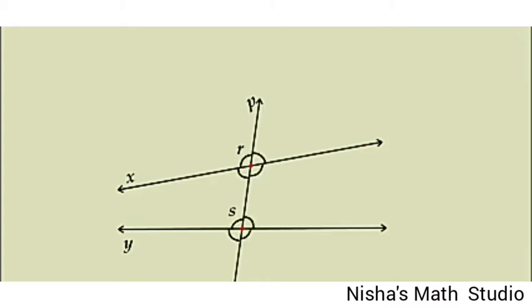Notice the angles made by the transversal line P in the given figure. How many angles have been made? 4 angles are formed at the point R and another 4 angles at the point S. Now, shall we name those angles as 1, 2, 3, 4, 5, 6, 7 and 8.